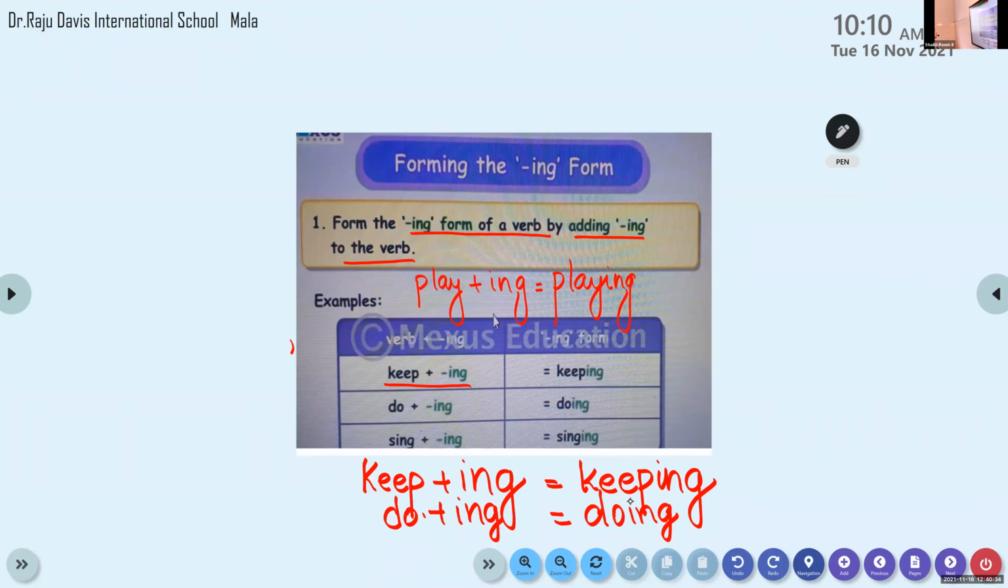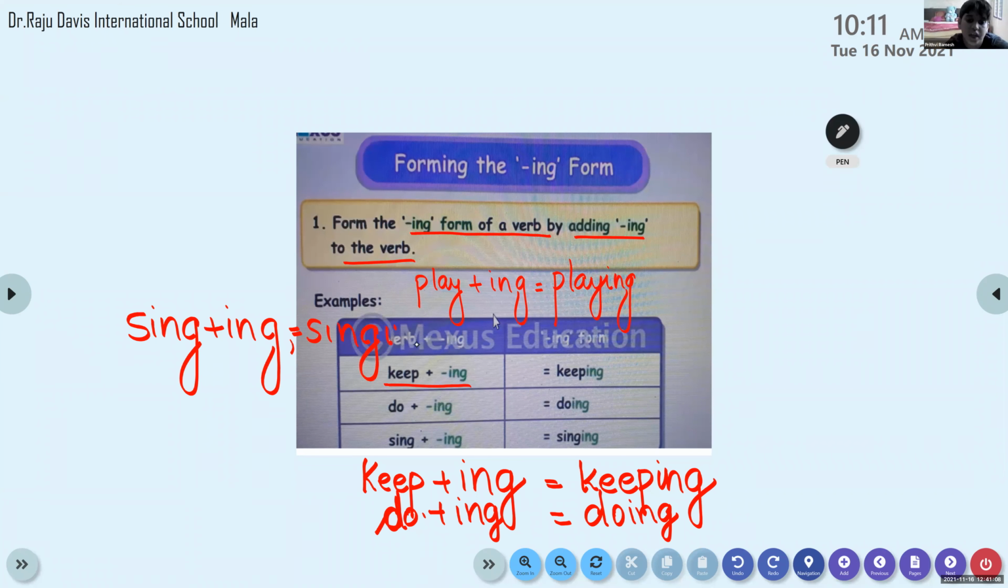So we need to learn the ing form. For all the words it is not the same. Okay. So do plus ing, it is doing. Yes, you have to write it in your rough book. Notes, I will send it to you. Come on, write. Sing plus ing. Write the third one. Sing plus ing. So what did you write there? Singing. All of you please write.